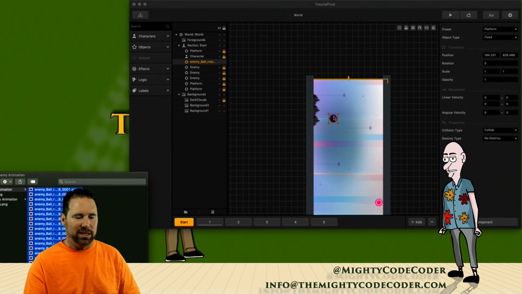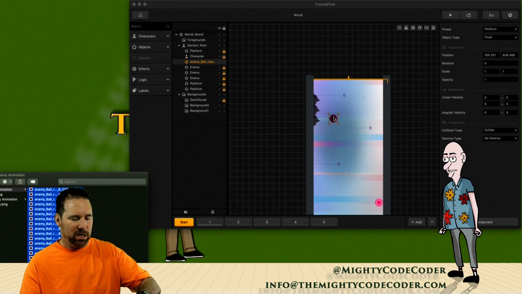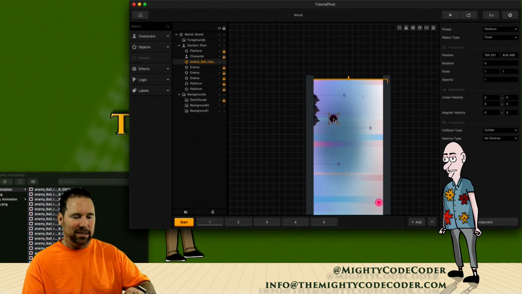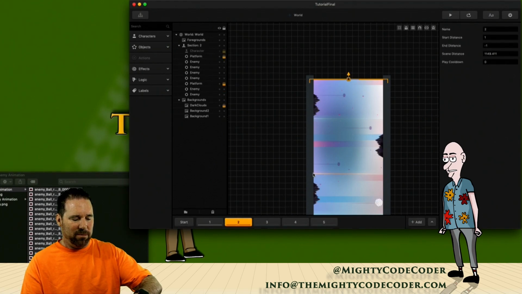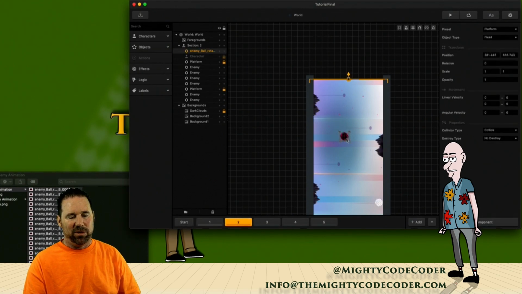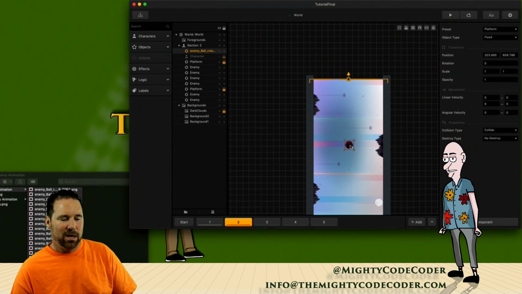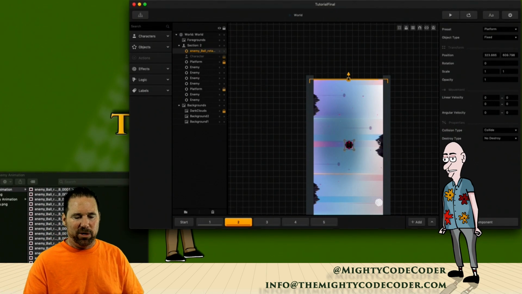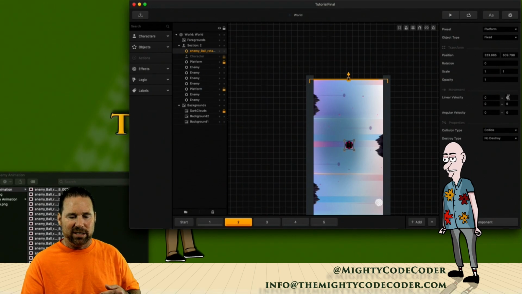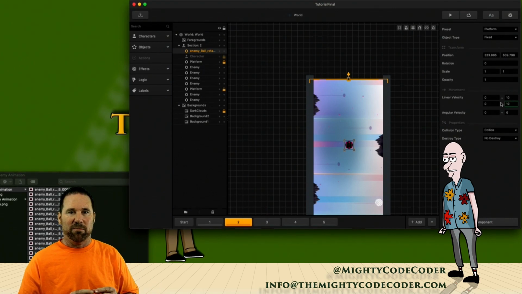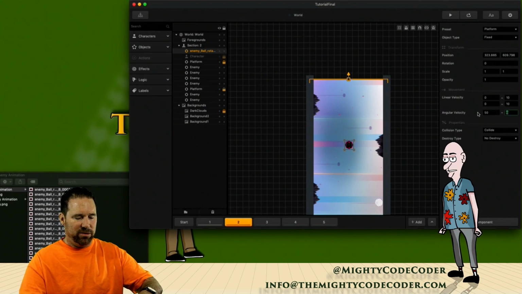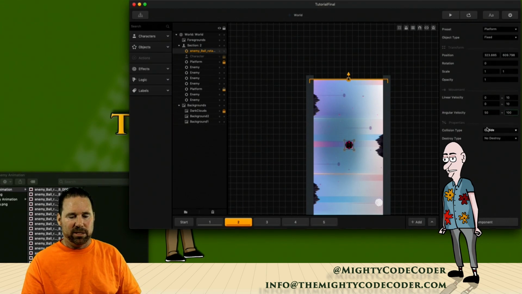So I'm going to click this. I'm going to Command X, and I'm going to go to 2 and Command paste. All right, so I'll put that here. All right, and remember you could add some actions to it. Here's some linear velocity. I liked what it was with the box enemy, so I'll put 10 and 10. Remember, that's going to be a random right or left movement, minus 10 to 10. Angular velocity, we liked 50 to 100. Okay, so that gives me some action there.